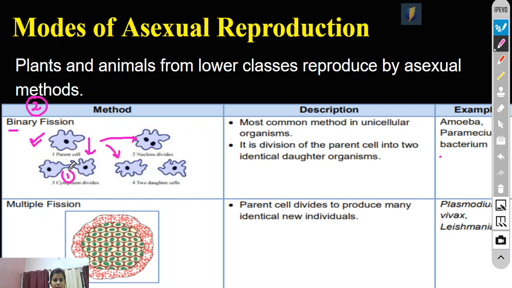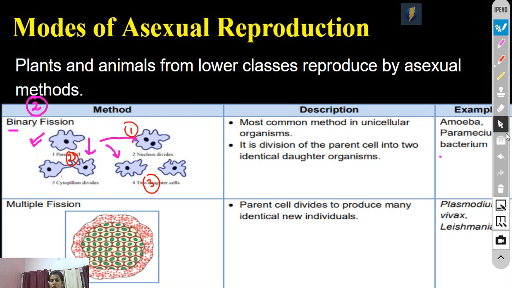This is the first step, this is the second step, and this is the third and final step. I will draw this diagram more clearly because this question comes in the exam: draw a well-labeled diagram of binary fission, or the method of reproduction that takes place in amoeba.